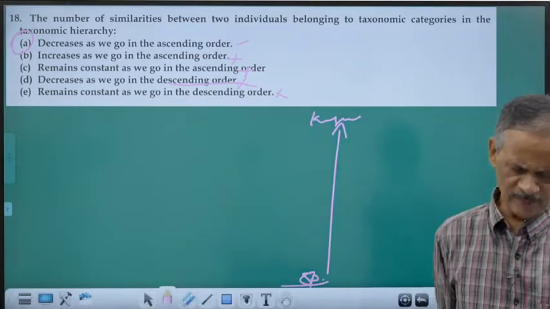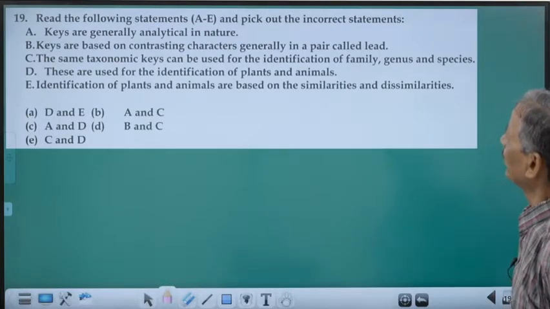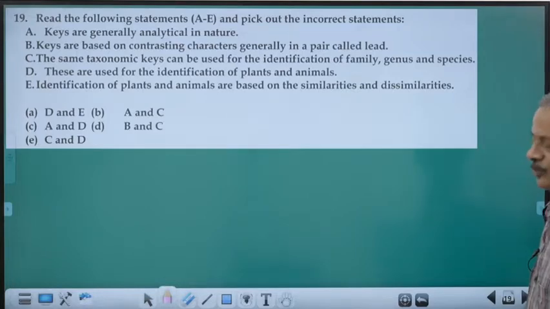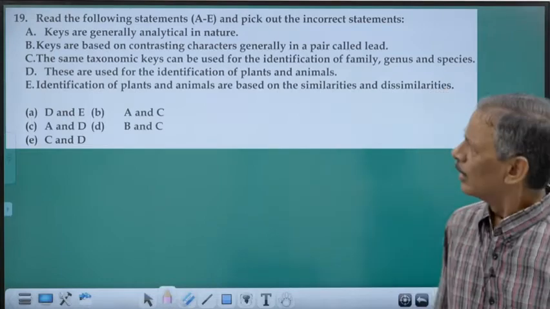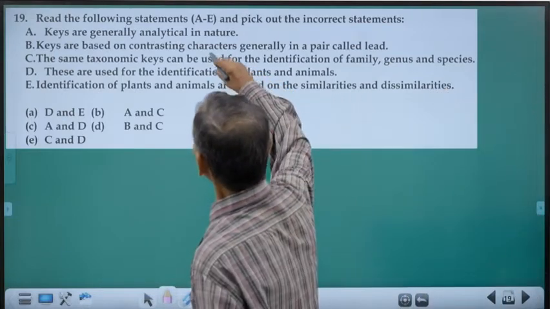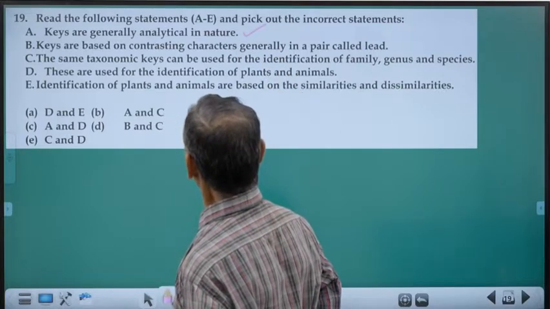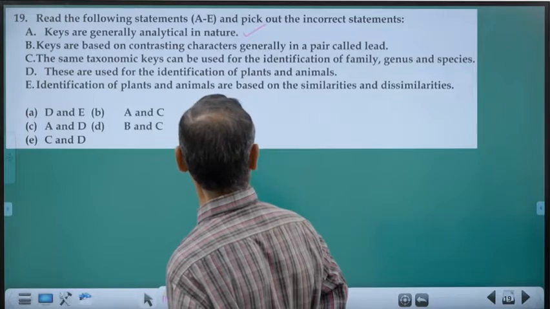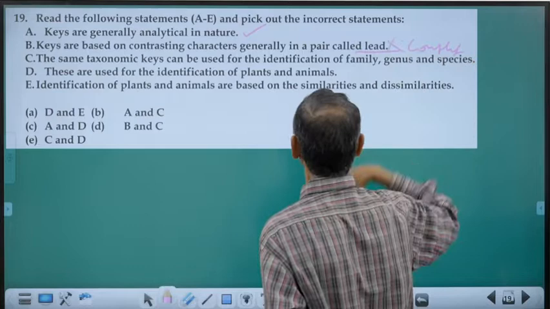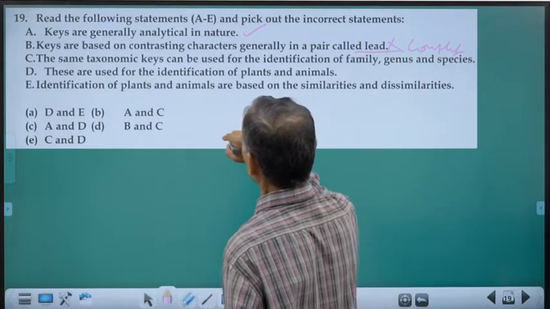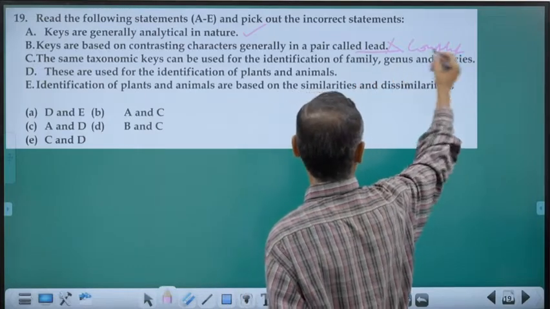Then we have statements A to E, and we must pick out the incorrect statement. Most of these questions are multiple statement questions. Keys are generally analytical in nature. That's a correct statement. Keys are based on contrasting characters, generally in a pair called a couplet. Next is a statement: the same taxonomic key can be used for identification of family, genus, and species.